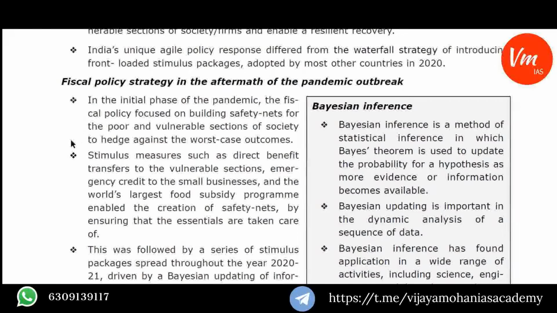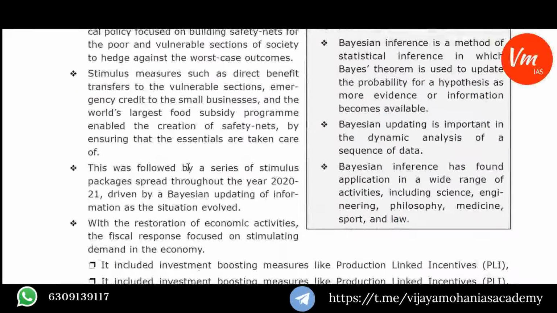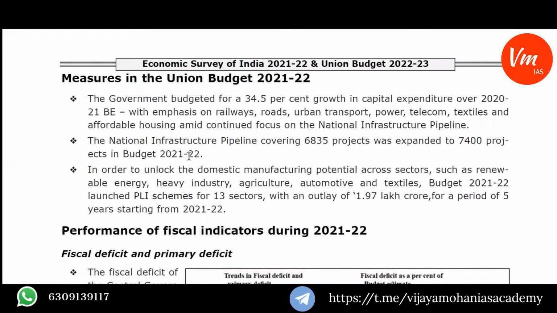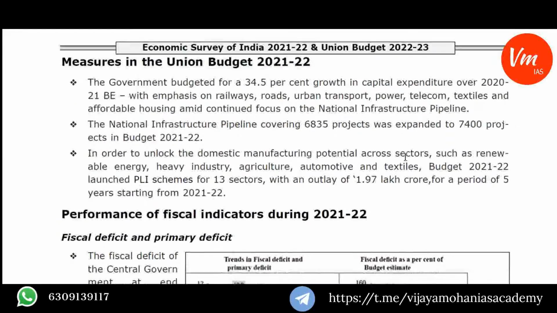So this book has been written keeping in mind that it will be helpful for both prelims as well as mains perspective also. So I'll suggest the aspirants to have this book and read it thoroughly, so that it will be helpful for their upcoming examinations.